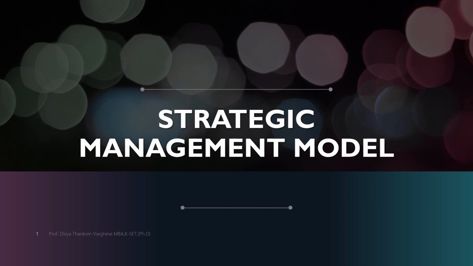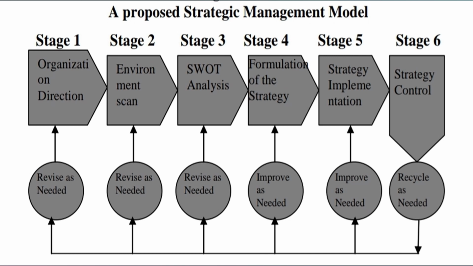So, a model is a representation of the proposed structure, which is a simplified system used to simulate some aspect of real life situations. A strategic management model is a representation of the proposed structure of strategic management, in combination of strategies and management activities. So it has 6 stages.